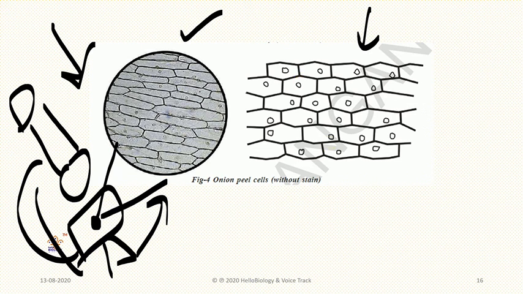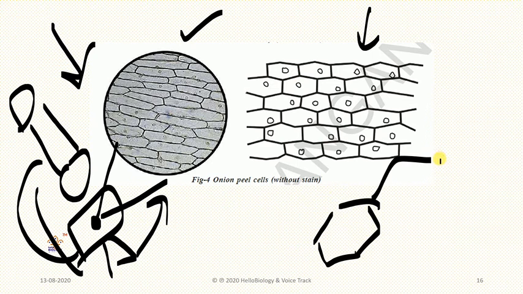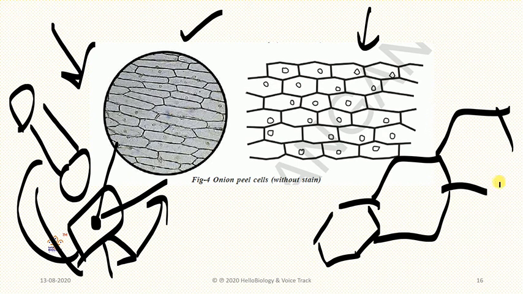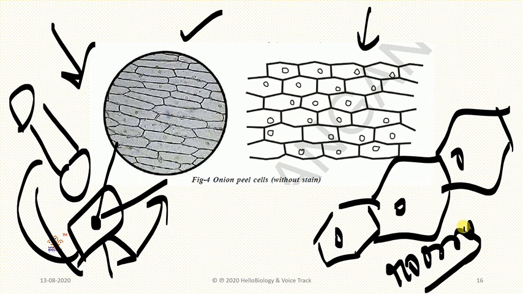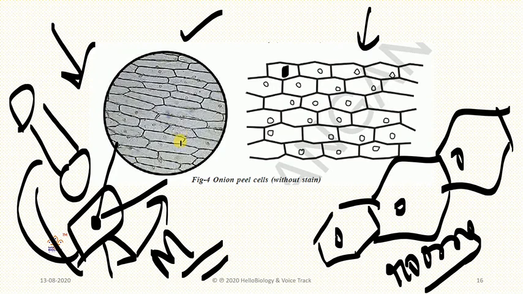If you put it here, it will be magnified like that. Can you see the little rooms here? By seeing this kind of rooms only, Robert Hooke named them tiny rooms. Tiny rooms like that, and inside that there is a part. That means, if you see an onion in the kitchen, we need a microscope. What will happen after focusing under the microscope? Onion will look like this. Can you see how neatly the cells are arranged here? Like this, like this, like this.